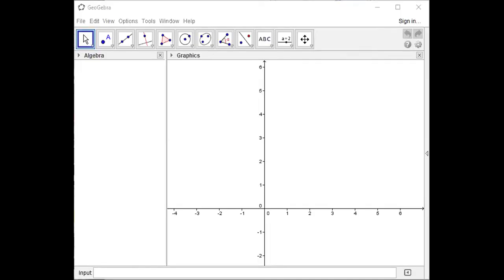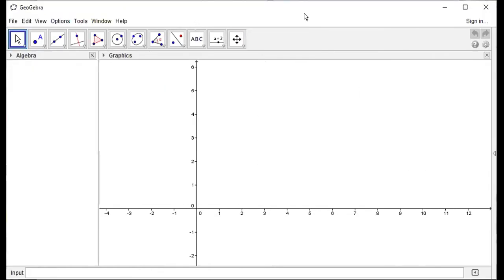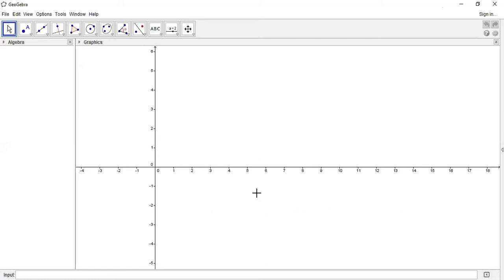Now I'm going to share my screen to show how the screen of GeoGebra looks. Okay, the screen is shared now. Hello, is the screen visible? Yes, sir.